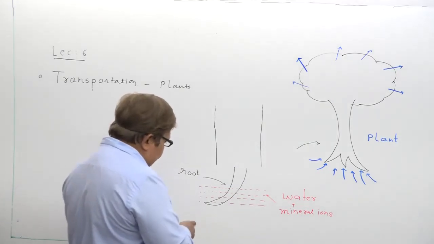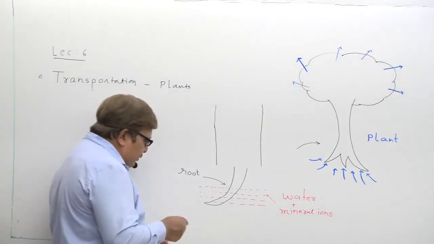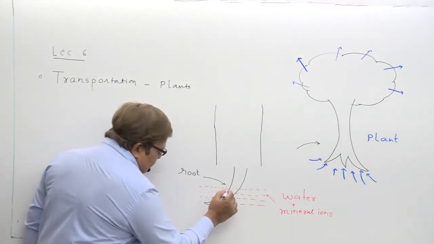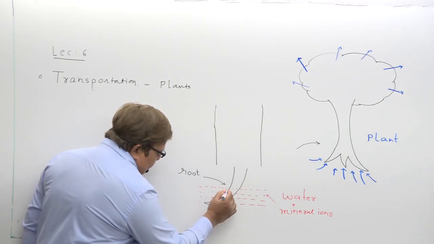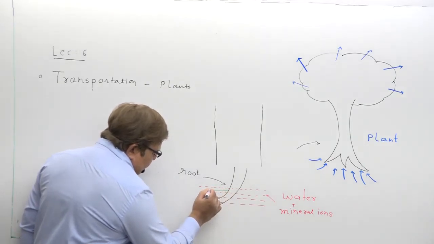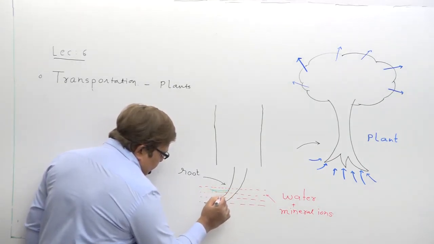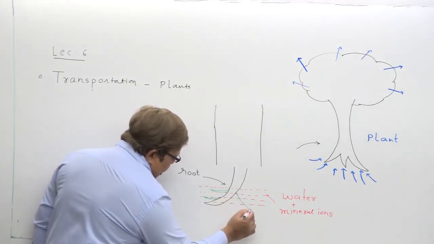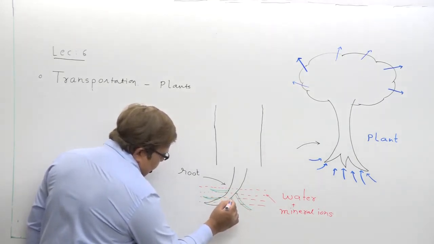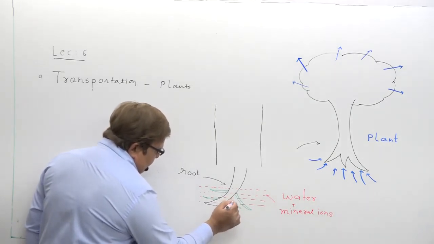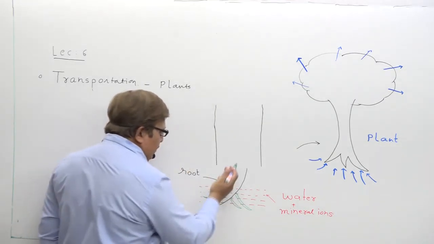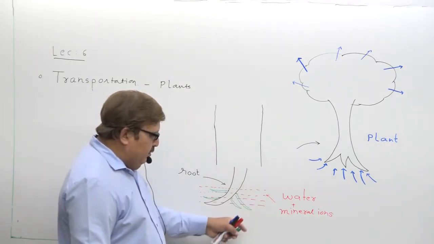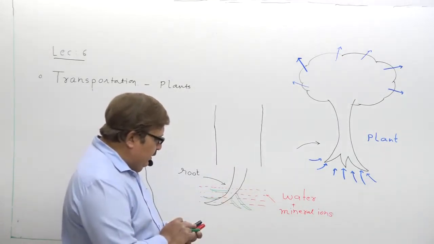Now what happens? This root possesses root hairs. Let us show some root hairs here. Root hairs are minute, but for your clear viewing we are showing them here. These are root hairs. The root absorbs water and mineral ions.